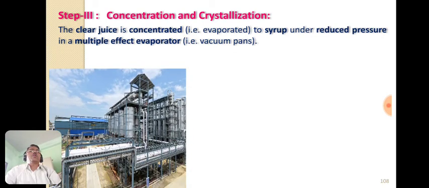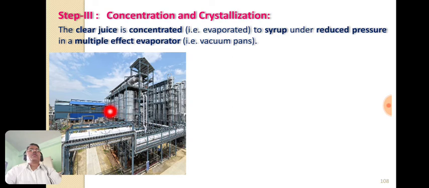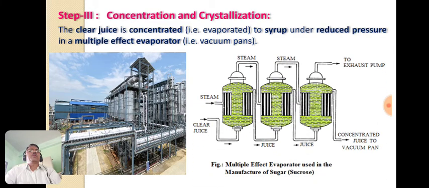So it looks like this one. This is the external appearance of the multiple effect evaporator, where the clear juice is evaporated to get a syrup under reduced pressure, and its internal working is shown here.